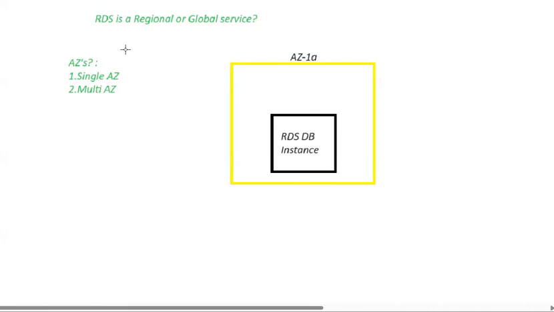Now, due to any issues, this particular RDS instance fails. Do I face a failover issue? Yes, I have no availability and I face a failover issue. How can we overcome this single availability zone RDS instance failover? You have an option.